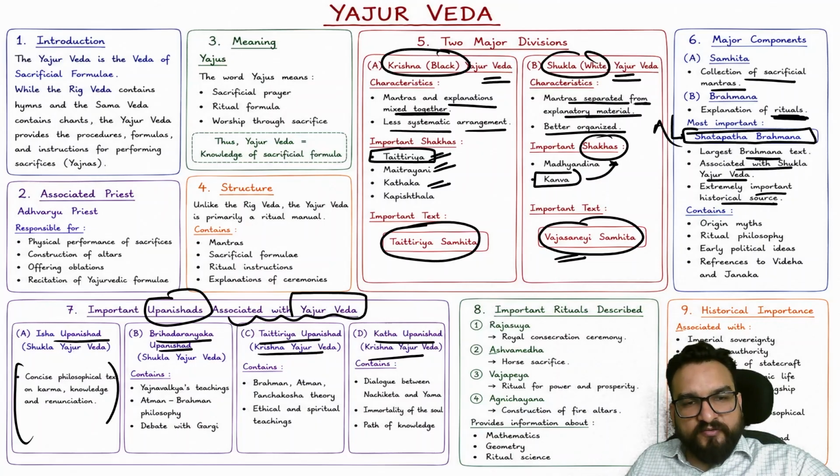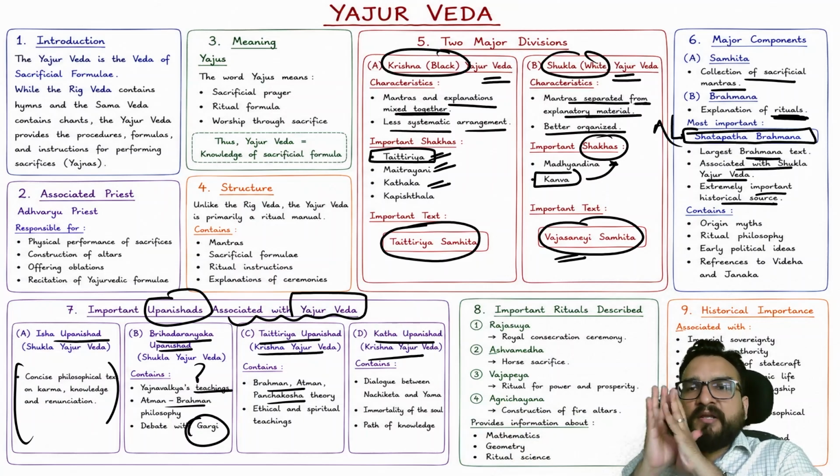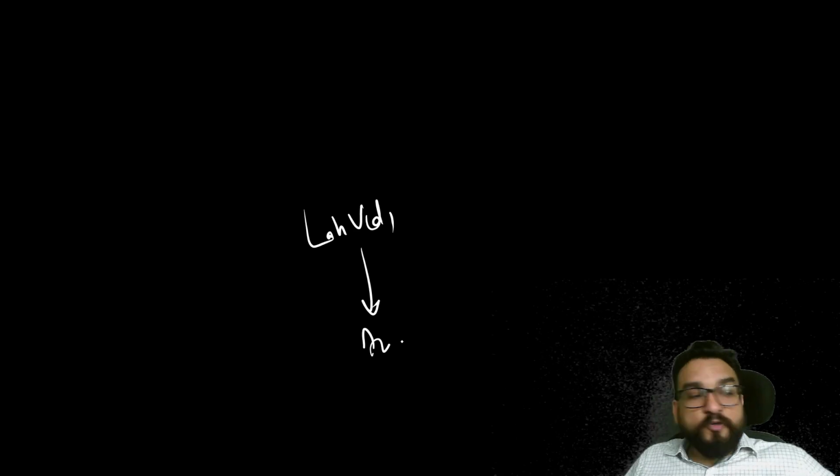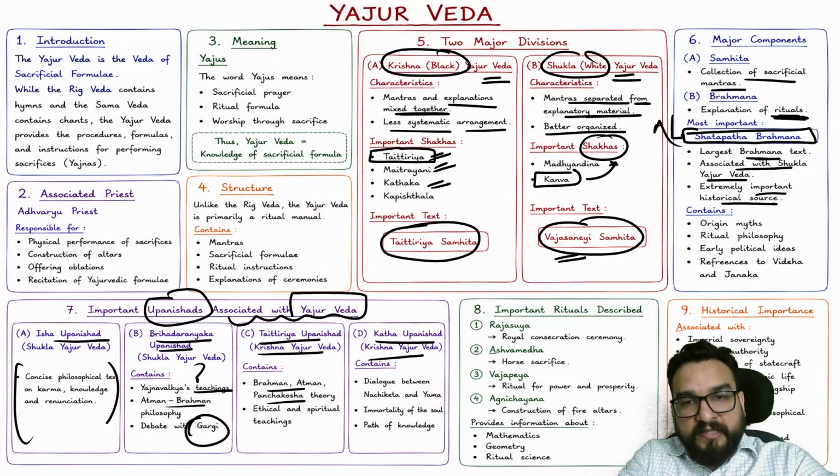So just read this out. Yajnavalkya's teachings, Atma Brahman, Brahman Atma you will be finding. The debate with Gargi is also mentioned in the Brihadaranyaka Upanishad. This I will be connecting again when I teach you about the Upanishads. Try to understand, Yajurveda will be giving us more information about the later Vedic age. A lot of agricultural products it will be telling us about, right?